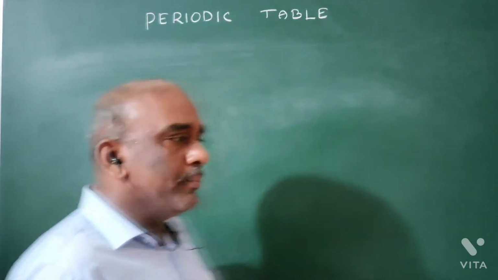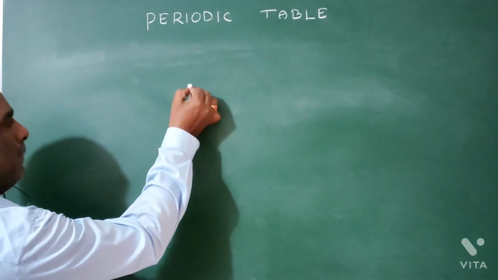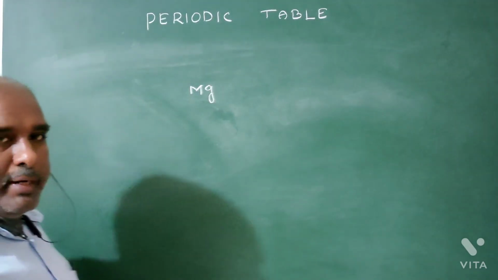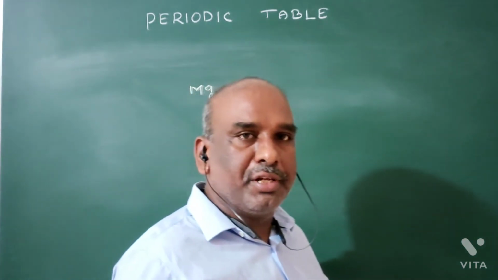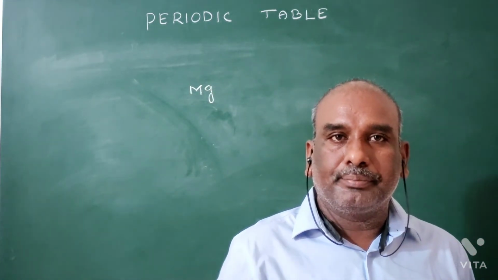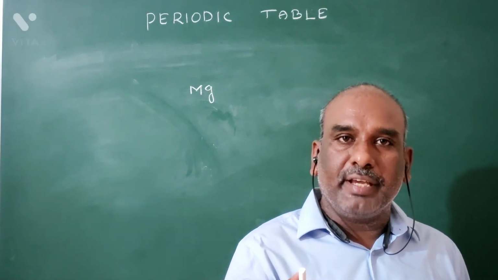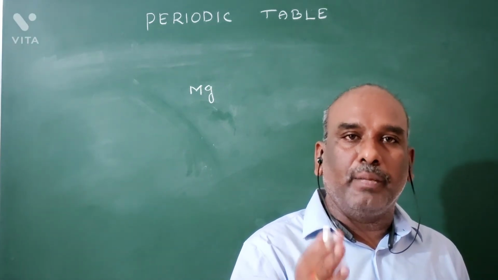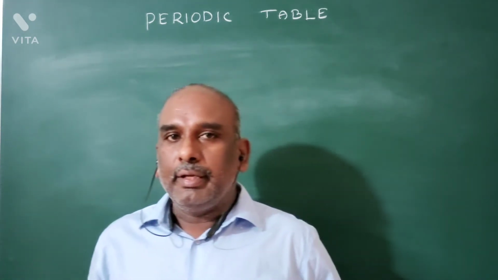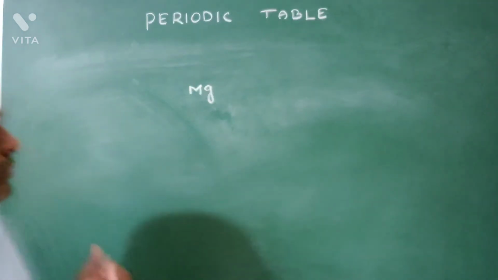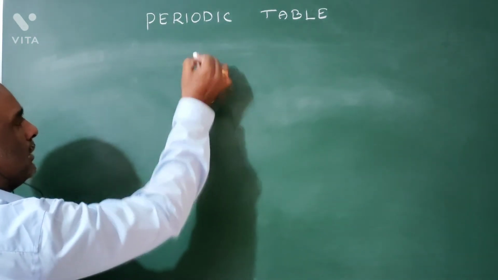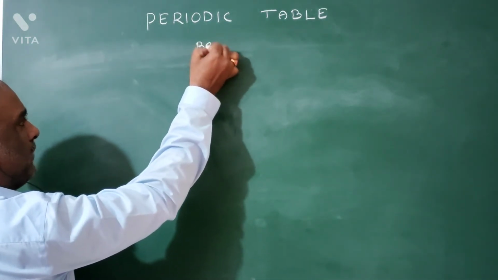For example, I am taking magnesium. Magnesium is a third period element. Sodium, magnesium, aluminium, silicon are third period elements. Magnesium is a second A group element. We know that one. Magnesium is the second A group element. It is an alkaline earth metal. Before magnesium, we have the element beryllium.